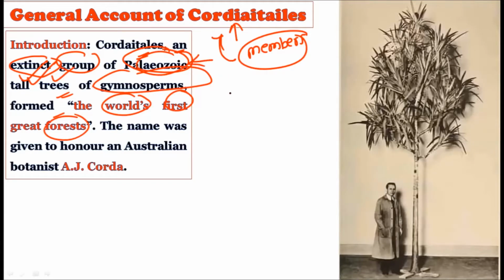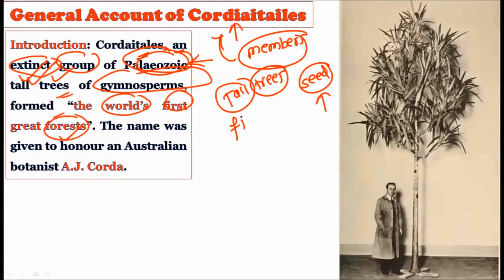Palaeozoic literally means they dominated the Mother Earth in the Palaeozoic era. So in the Palaeozoic era, there were tall trees which are typical gymnosperms, because they were showing the presence of the seed but not the fruit, and this makes them gymnosperms. And these gymnosperms, which belong to the Palaeozoic era, were the dominating trees. Tall trees were there, and these were the first plants to create the world's first great forest.